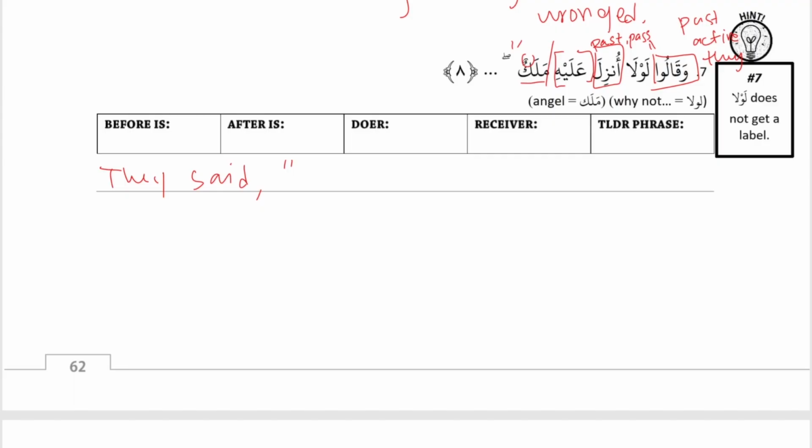Then turn that into a question with "why not?" Can you say "why wasn't an angel sent down upon him?" Exactly. A little bit of acrobatics there to get it right. That's generally how it is with questions, right? It's rearranged according to what's natural.